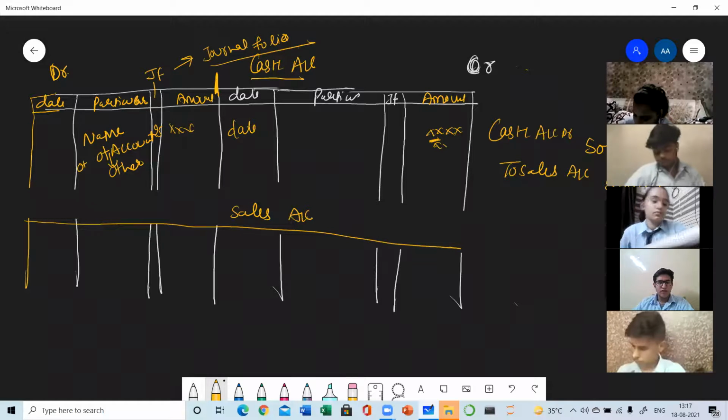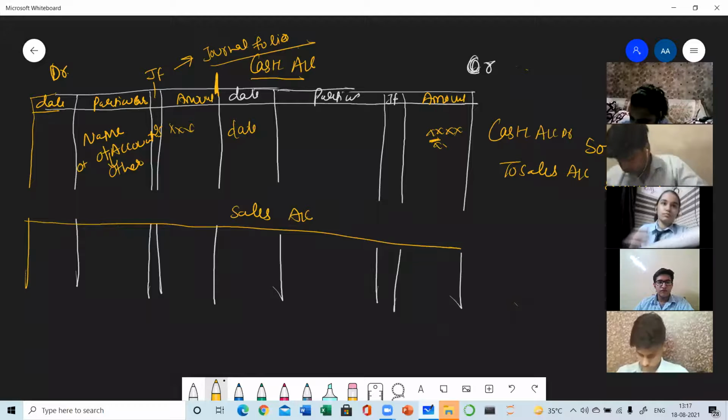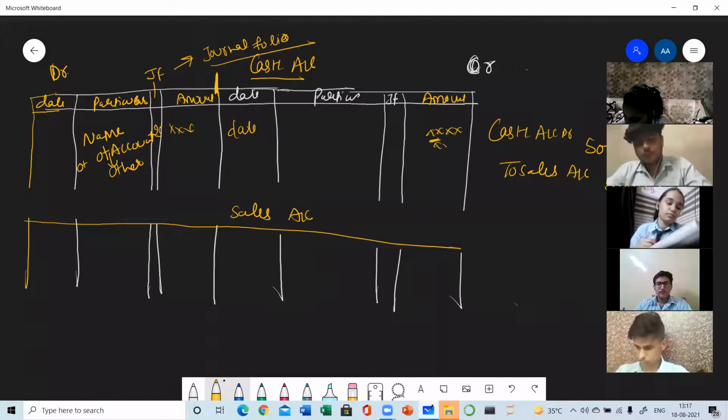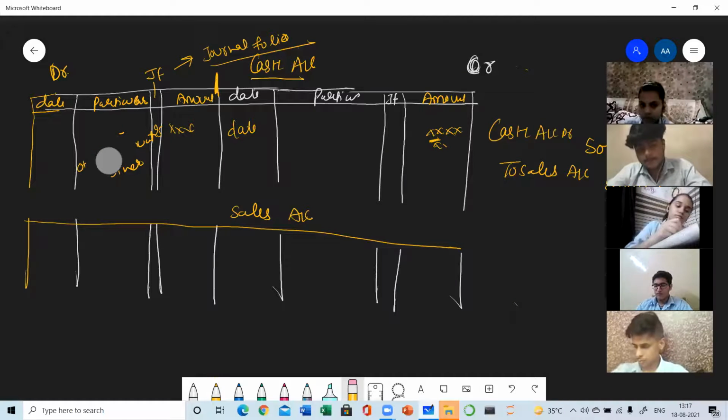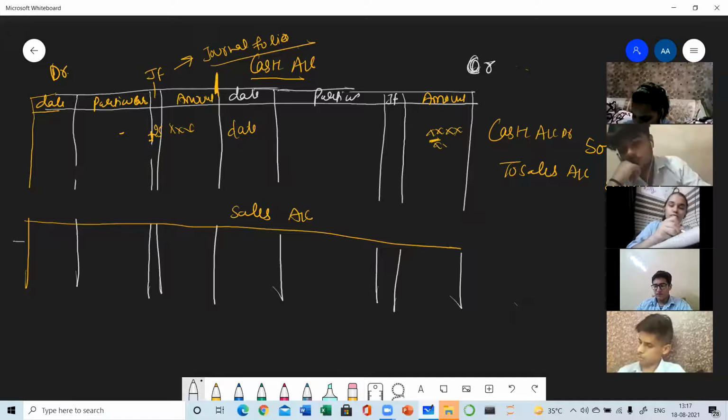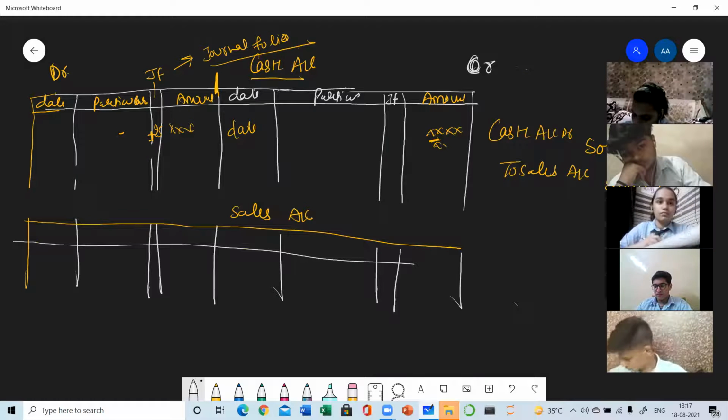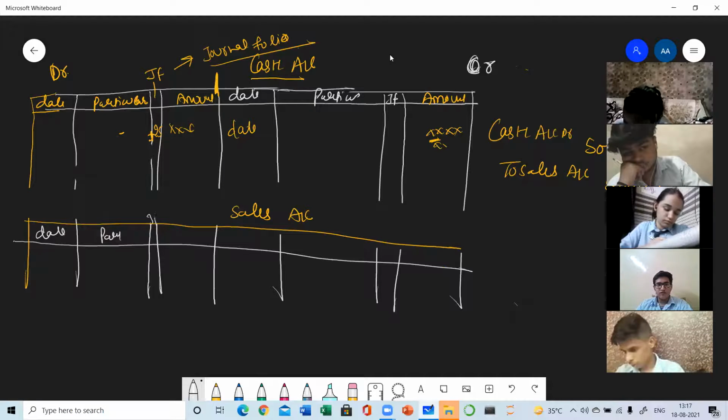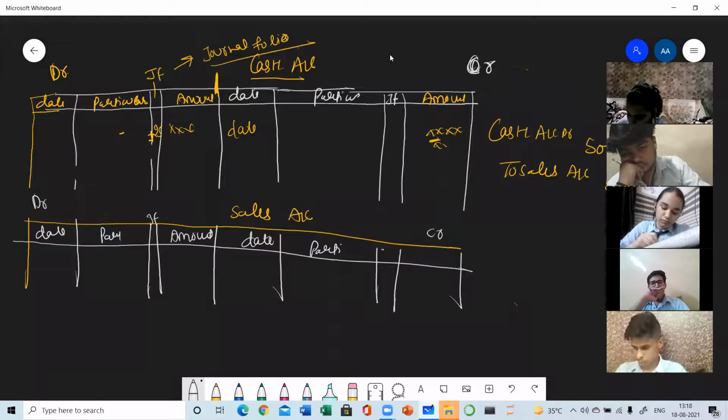You have to draw small formats for each account. Suppose this is the sales account, and in this account I need to draw the same columns again: date, particulars, journal folio, amount, and the date. This is the debit side and this is the credit side. This is particulars, journal folio again, and amount.